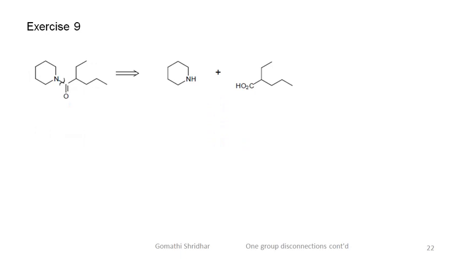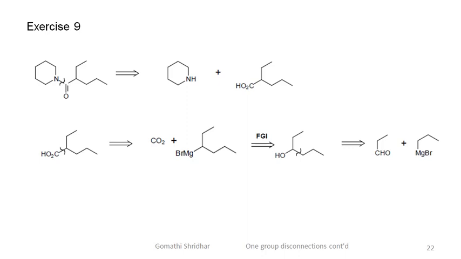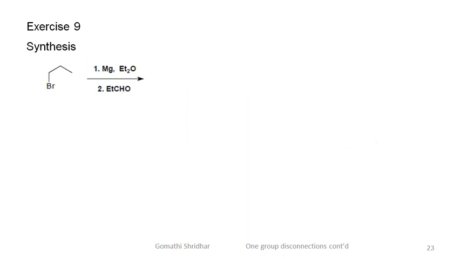The disconnection of the acid, which is branched at the alpha carbon, leads to a Grignard reagent and carbon dioxide. This can be obtained from the corresponding secondary alcohol via the bromide, and the secondary alcohol can be synthesized from acetaldehyde and N-propyl magnesium bromide. Please go through the synthesis and compare your work.